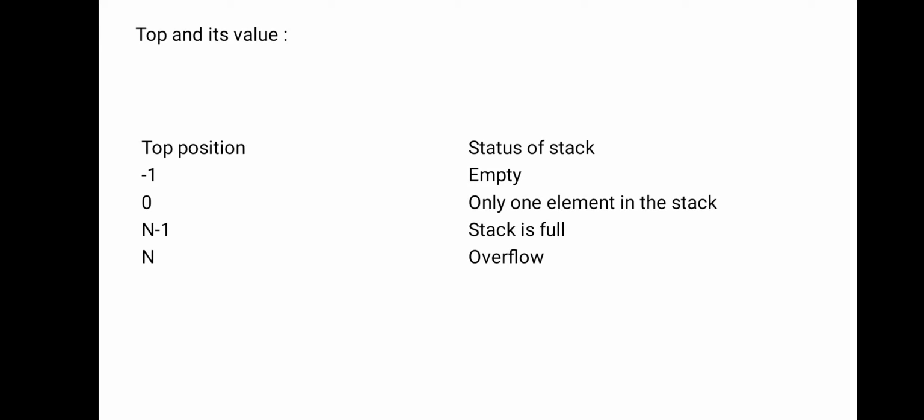Initially the top value is treated as minus 1, which represents an empty stack. 0 means the stack contains only one element. N minus 1 means it is full. N means it is overflow.